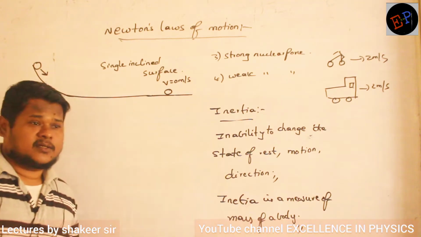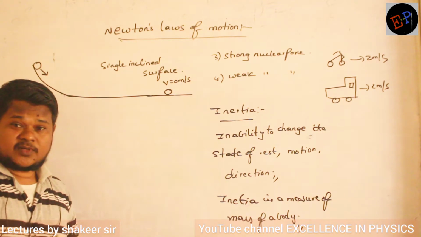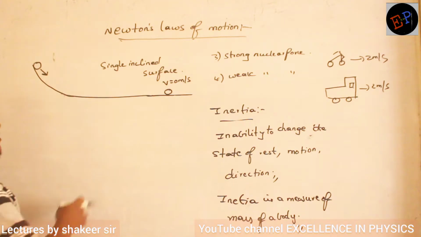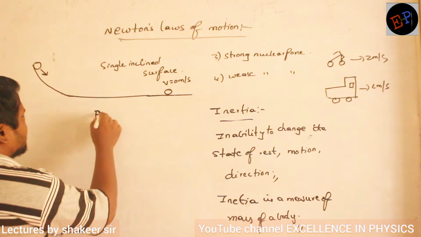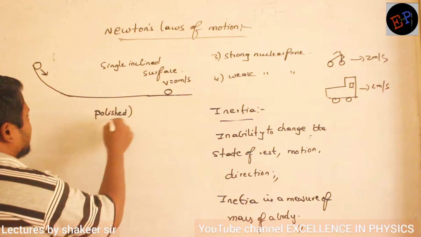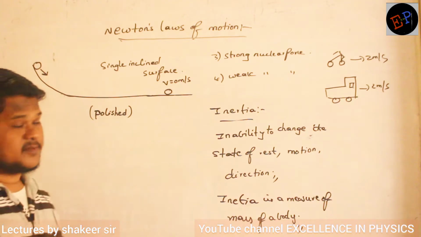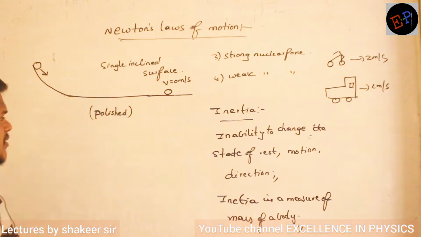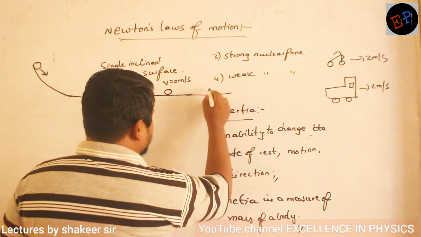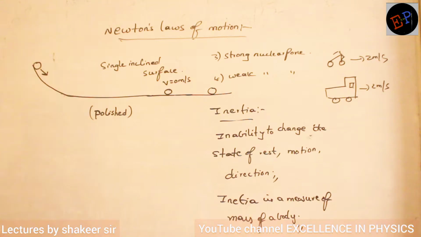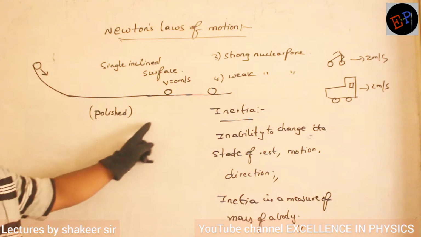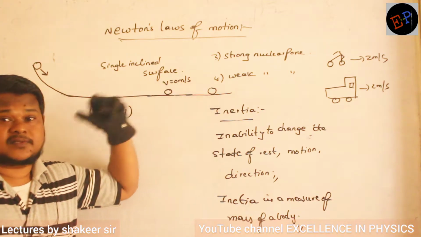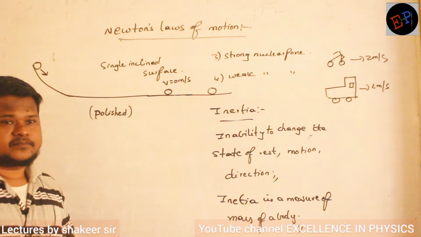Then he started thinking why the ball is stopped. He thought about why it actually stops. Are you able to understand? Then what he has done is he polished the surface. Clear? He polished the surface. Which surface? Surface of the ball also, surface of the ground also. Are you able to understand? Then he observed that this ball has travelled a greater distance. Is it clear? So previously it stopped only up to here. Now when it was polished, he observed that the body has travelled a greater distance. So why is it happening?